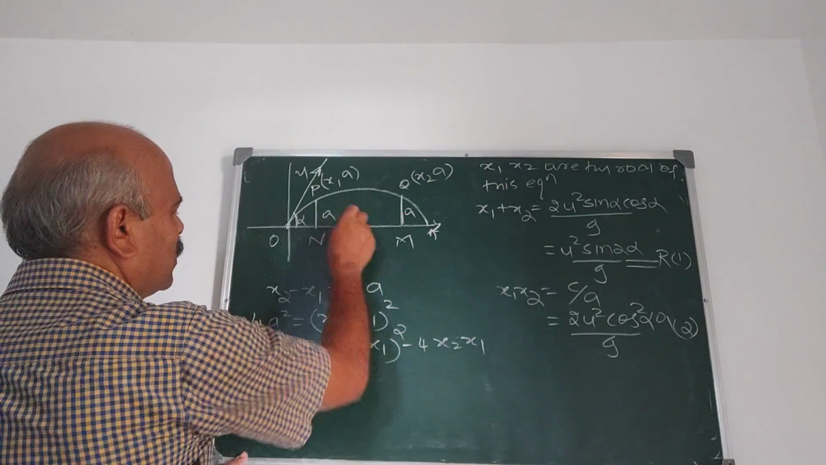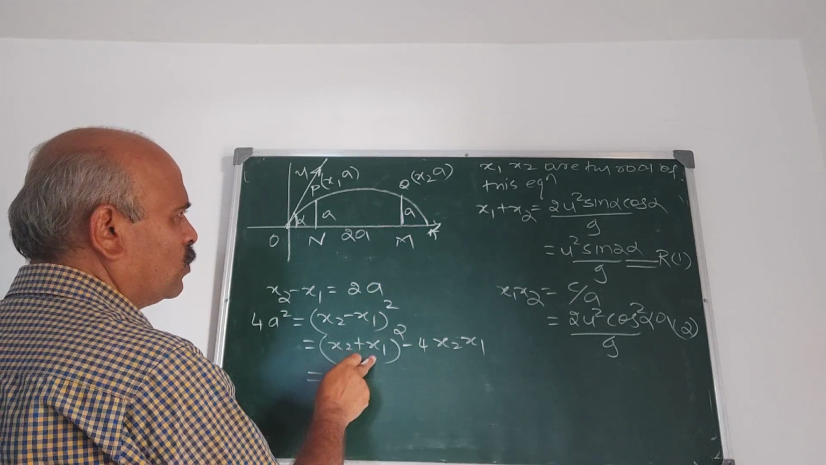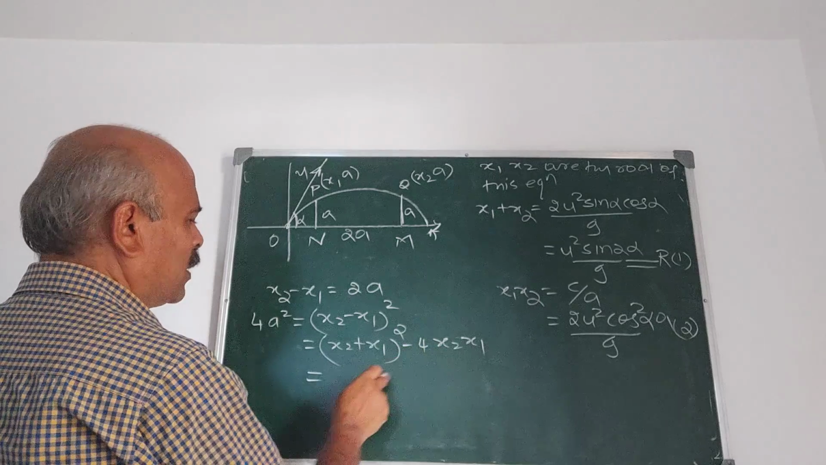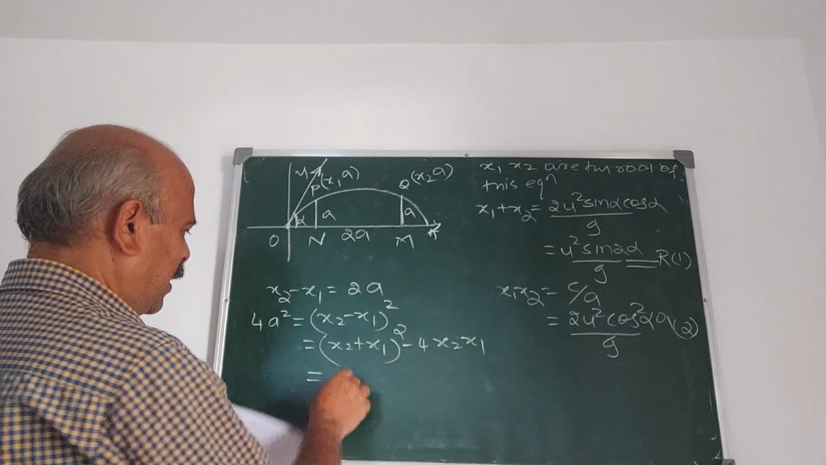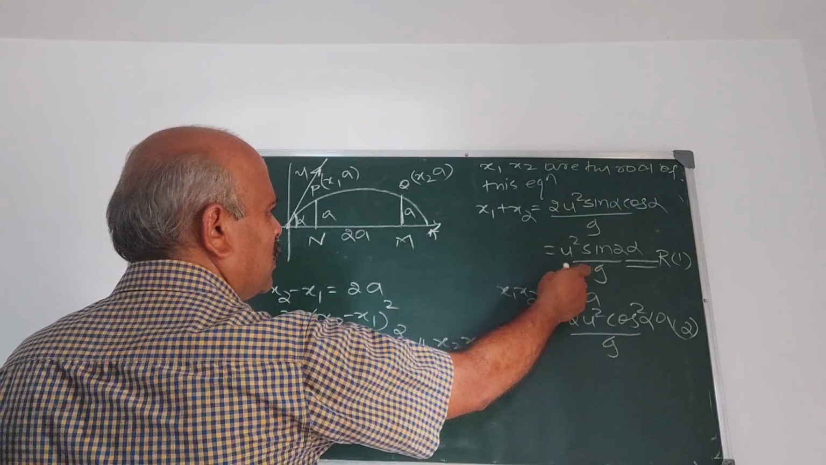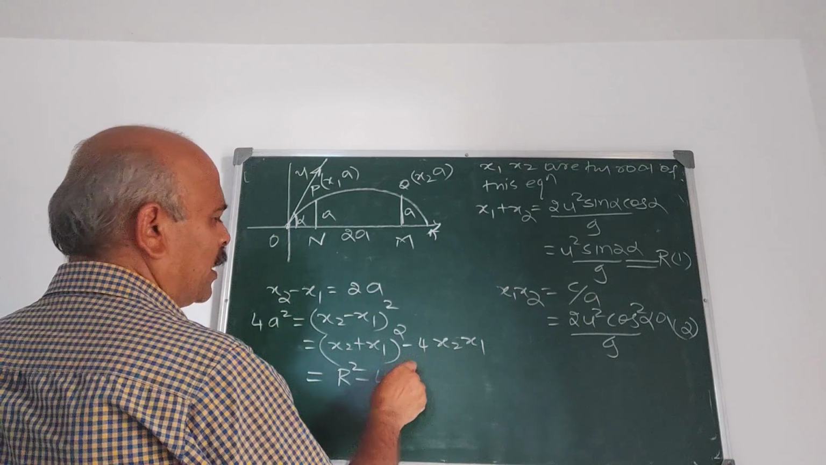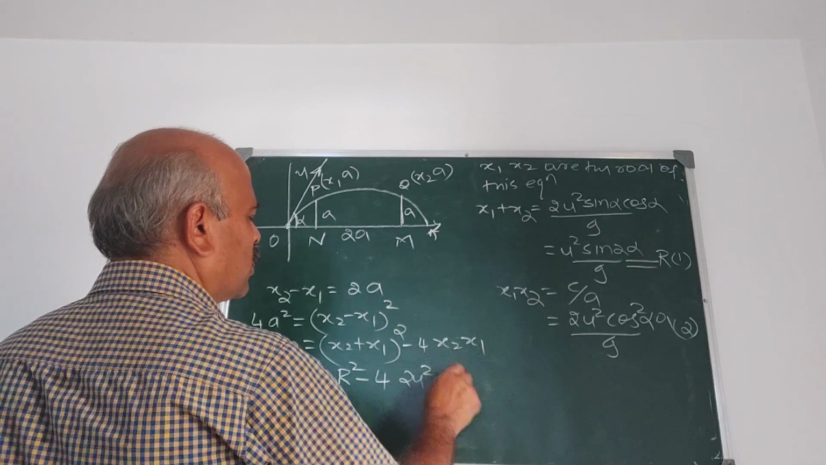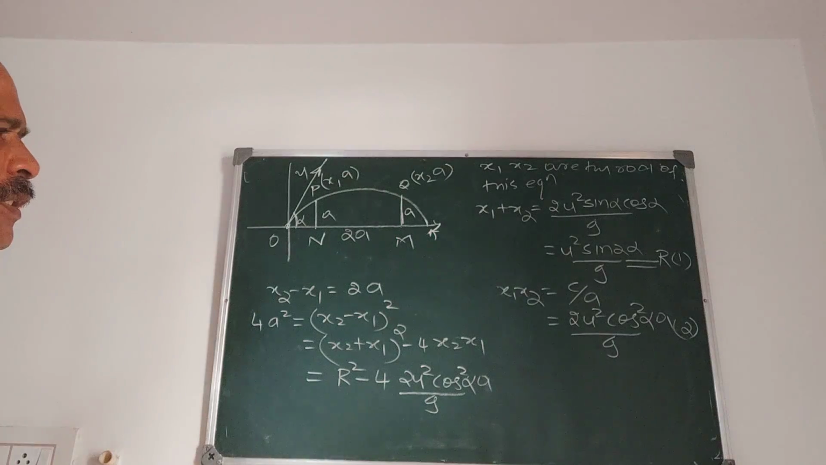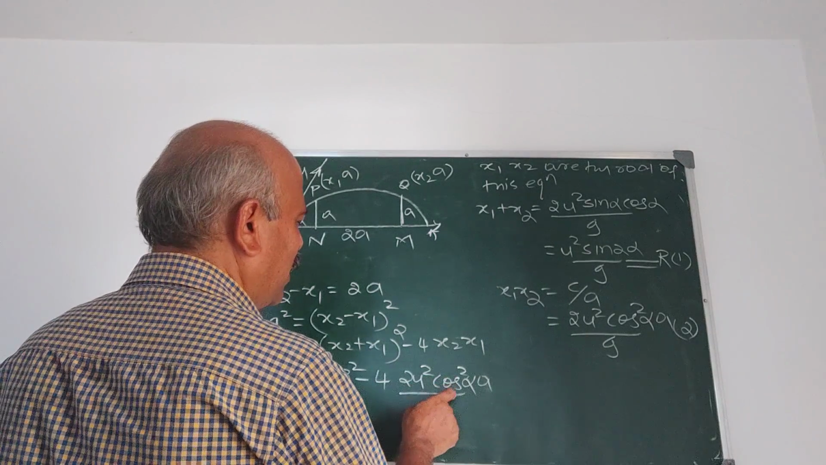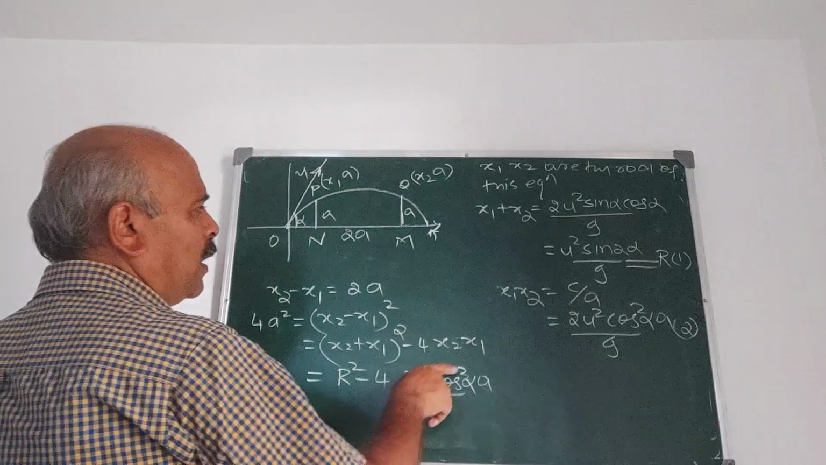x2 minus x1 is 2a. So squaring we get this. But x2 minus x1 whole square is x2 plus x1 whole square minus 4 x1 x2. What is x2 plus x1 whole square? It is r square, correct? x2 plus x1 is r, minus 4 into x2 x1, which is 2u square cos square alpha into a upon g.